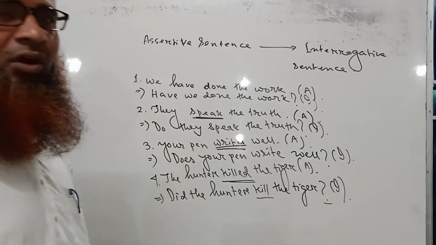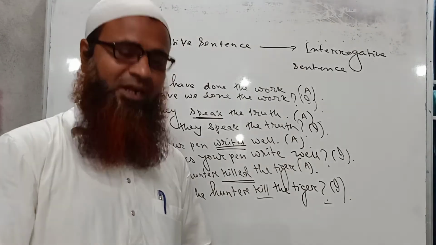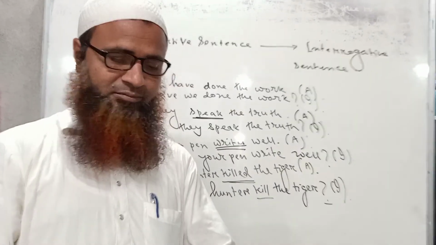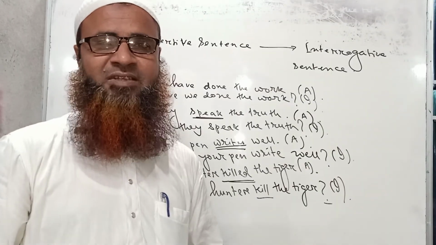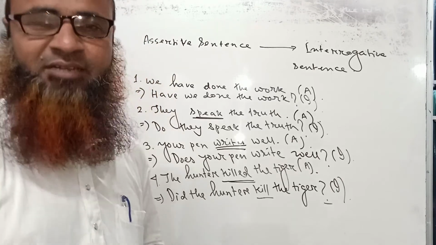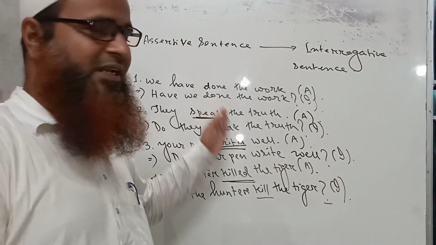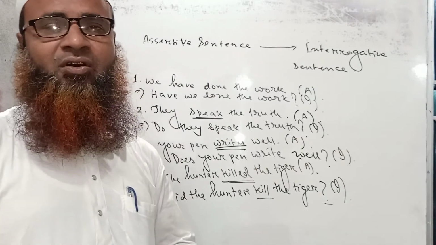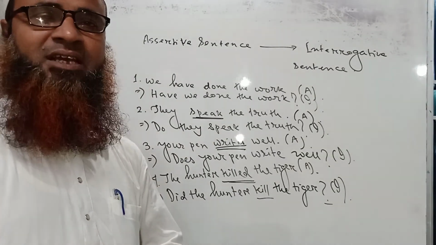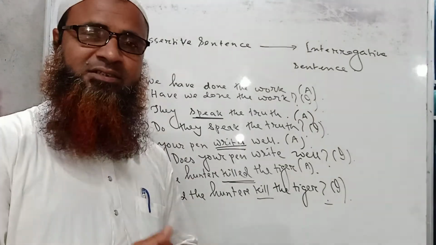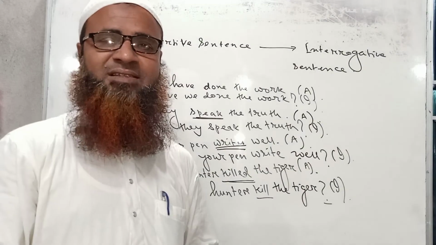So I hope all of you have already understood what I have told you to transform a sentence from assertive to interrogative. You see, these are the very simple rules, which we have already learned when we learned affirmative negative sentences.